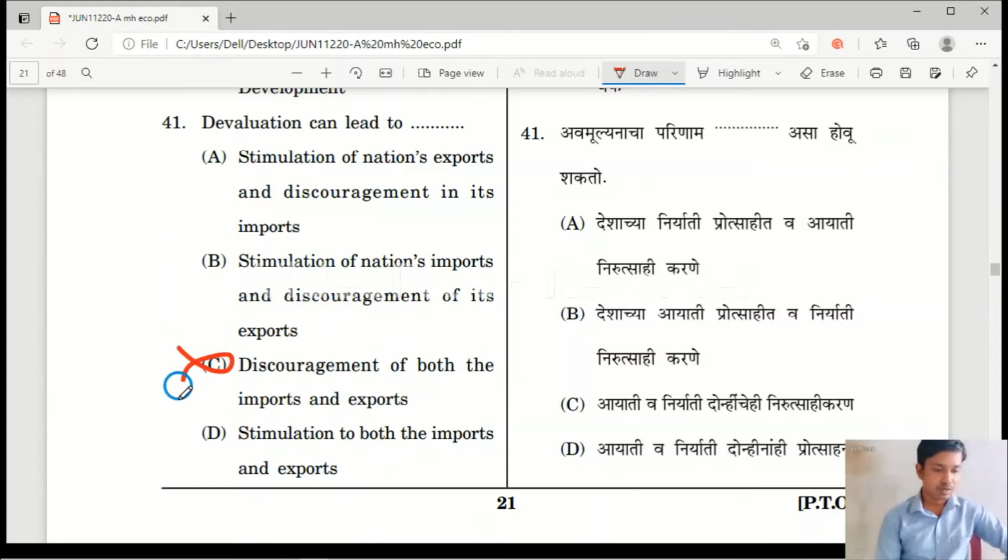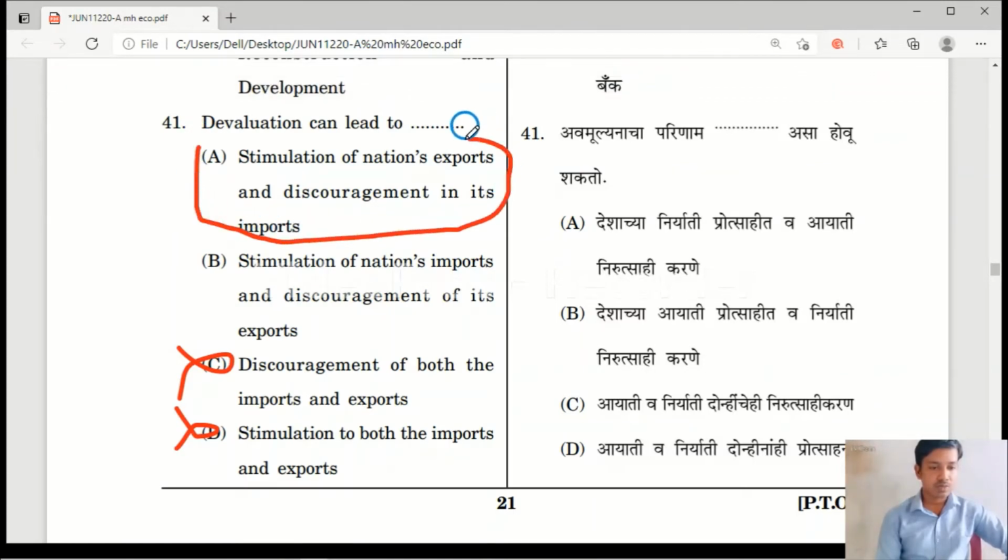These two options are wrong. Now the right answer is option A, stimulation of nation's exports and discouragement of its imports. When devaluation takes place, what will happen? Exports will increase and imports will decrease.